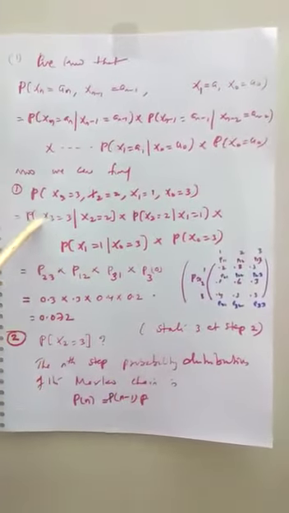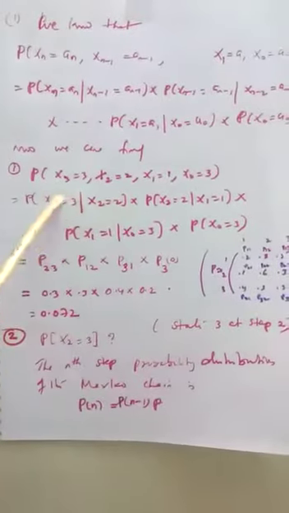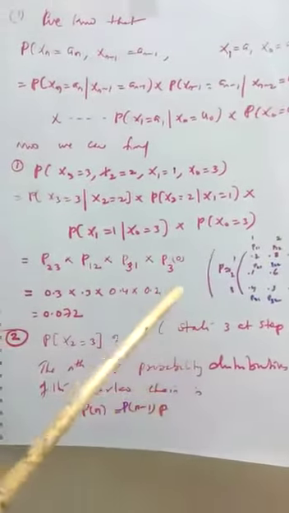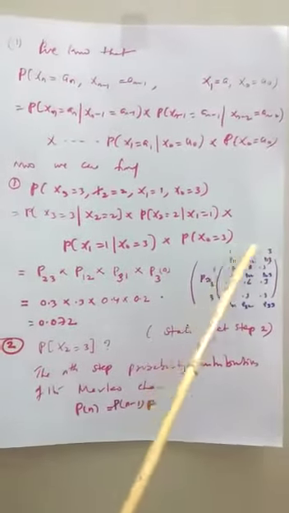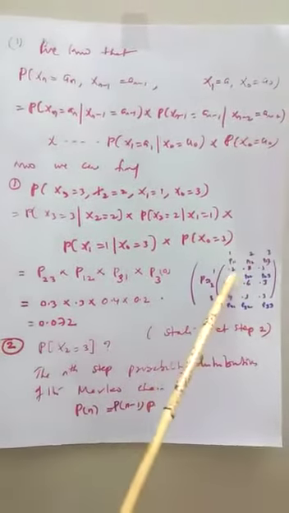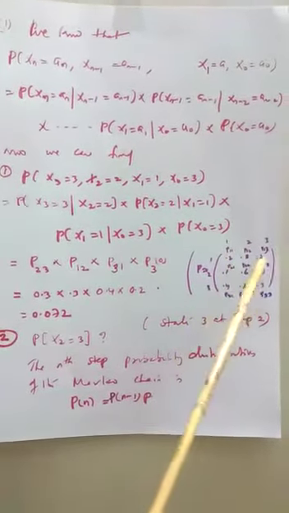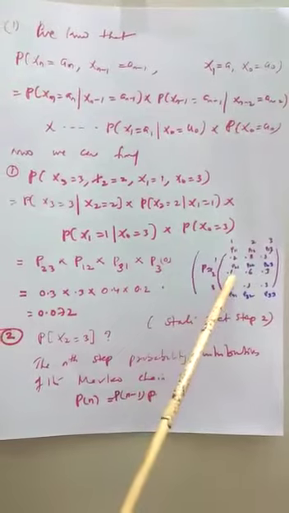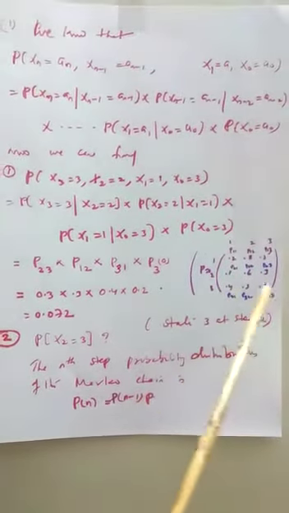See, what is the probability of X3 given X2? It is P23, where 2 and 3 are the states. Here the matrix P is this, with states 1, 2, 3. The first row is P11, P12, P13. The second row is P21, P22, P23. The third row is P31, P32, P33.